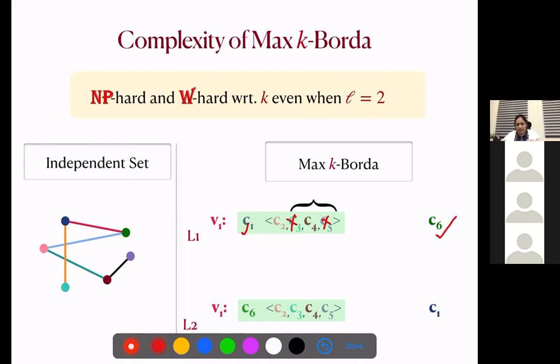So to prevent this, we add a significant number of dummy candidates here to ensure that even if all the candidates are going from this prefix part, then also C6 cannot go to the committee.